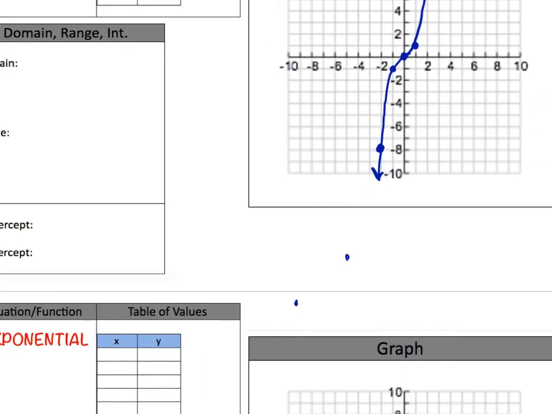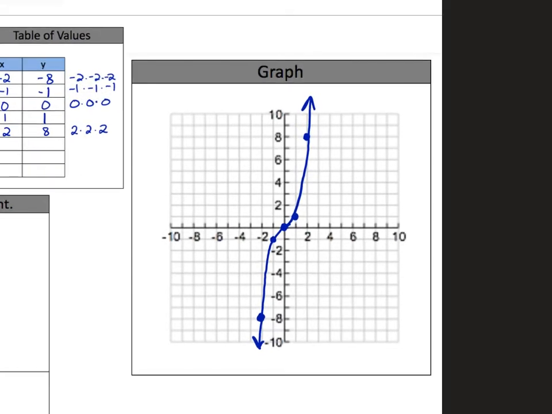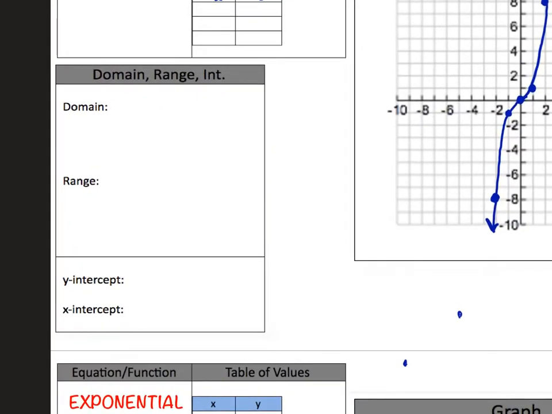So what I'm getting at is this thing never stops going to the left, okay? Because I can always plug in these more negative numbers to pull it further and further to the left. It never stops going left. It just gets really, really low as it does that, okay? And then the same idea for the top right. It never stops going right. I could plug in 10. And it would be at 1,000. It'd be way, way high, but it still continues going to the right. So with that in mind, go ahead and do the domain and range. It never stops going left and right. It just gets really steep.